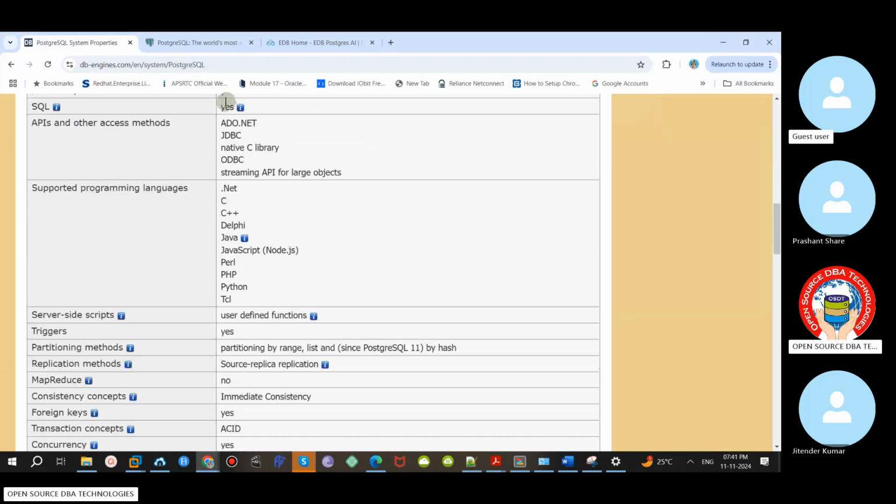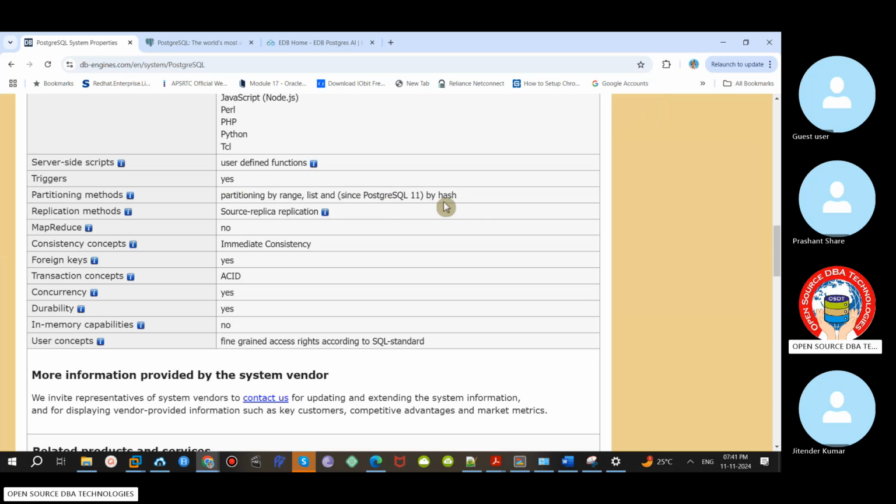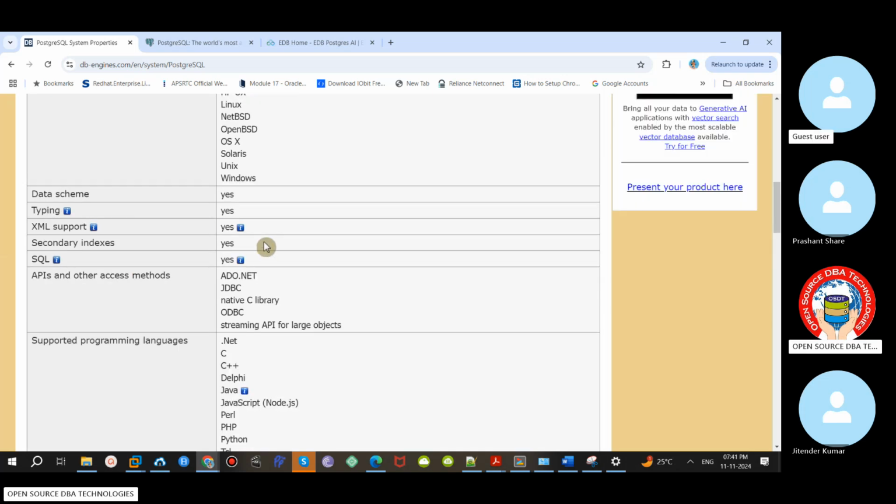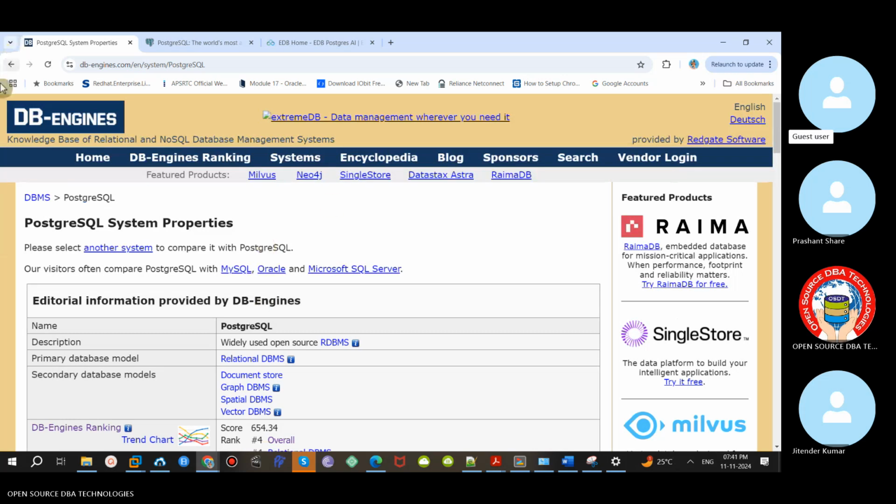It is available for multiple operating systems and programming languages, as well as hash from version 11. On the page, they mention only source to replica. But here we have additional features: synchronous replication, large scale replication, and cascading also. They have not mentioned those, but we are going to discuss those features also.